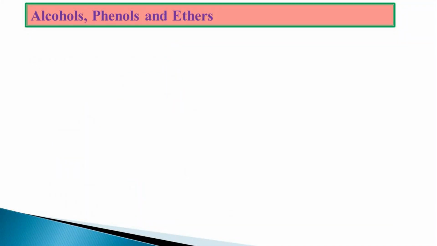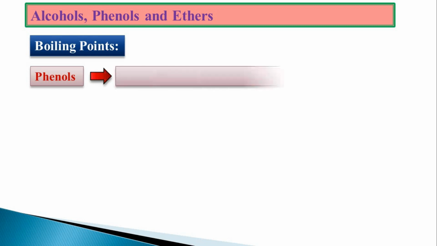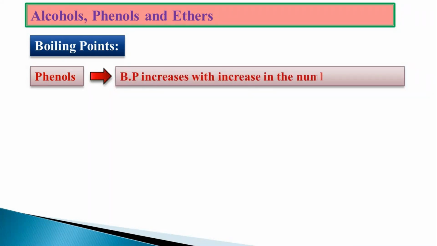Some of the important properties we are going to study are boiling point and solubility. Let us start with boiling point. The boiling point of the phenols will be increased as the number of carbon atoms increases. Already you have studied in haloalkanes, haloarenes as well as alcohols, as the number of carbon atoms increases, the boiling point increases. Same concept will be applied in case of phenols also.